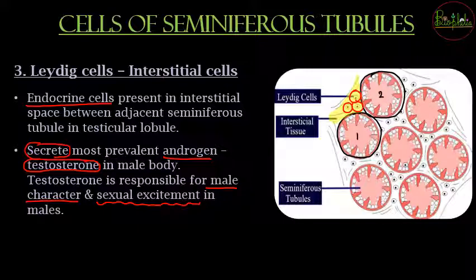So this completes about the basic understanding about male reproductive system. So male reproductive system में अभी तक हमने क्या देखा है? We have understood about the major main primary sex organ, that is about testis. हमने वो testis की location देखी, that was the scrotum. We saw about the male gonad, के बाद हमने उसकी coverings के बारे में पढ़ा. We saw about the parenchyma cells and the cells of seminiferous tubules, and with this we come to the end of the part 1 of male reproductive system.